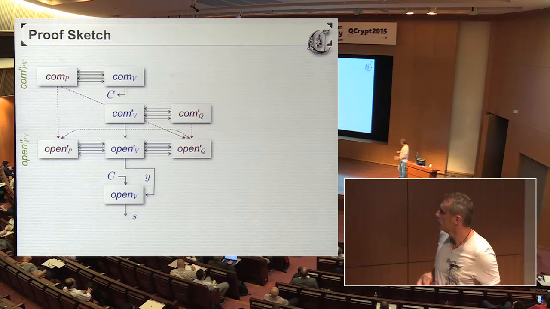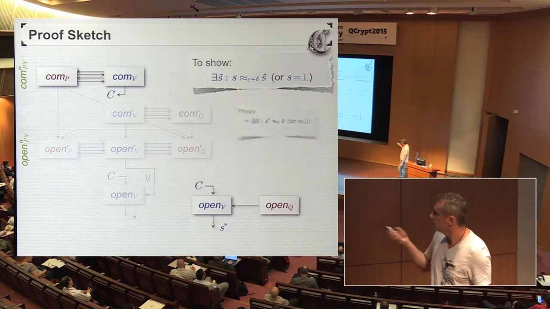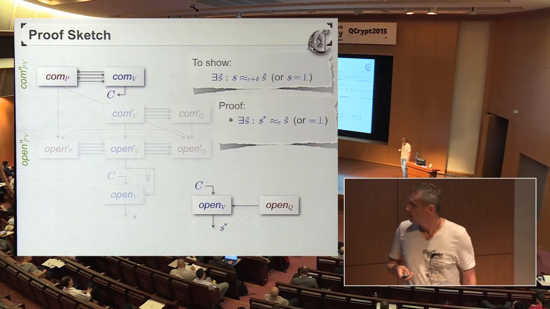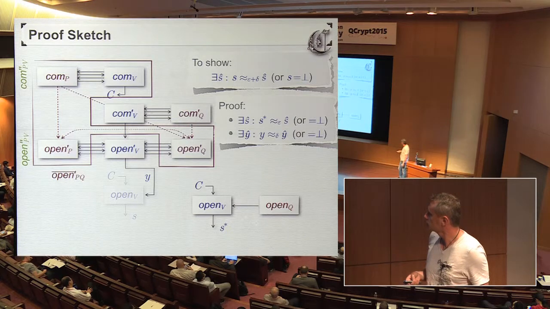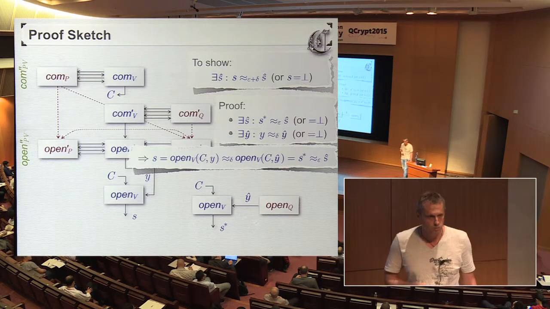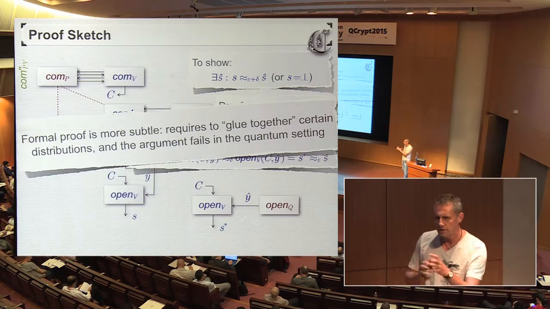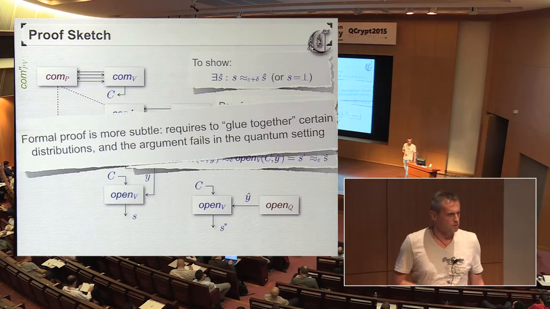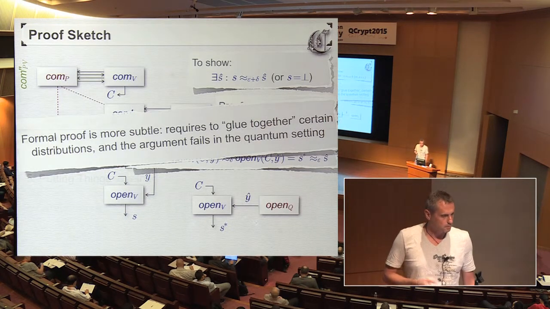I wanted to give some intuition about the proof. I see I don't have time for that, but let me say that the intuition behind the proof is rather simple. You just have to apply the security of the underlying building blocks in a clever way, and then we can put things together and get what we want. Making this intuition formal is a bit subtle. One has to be very careful with all the different probability distributions that one gets in the proof, but we can do it.